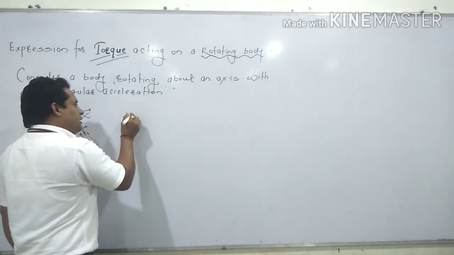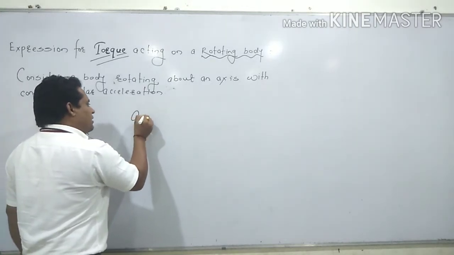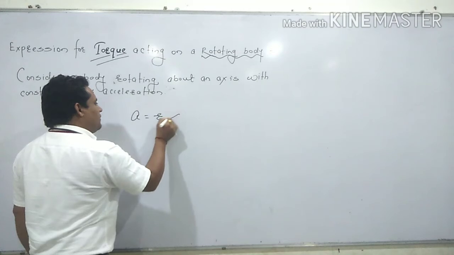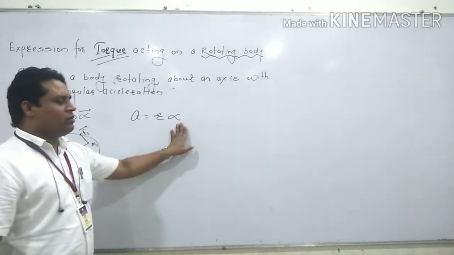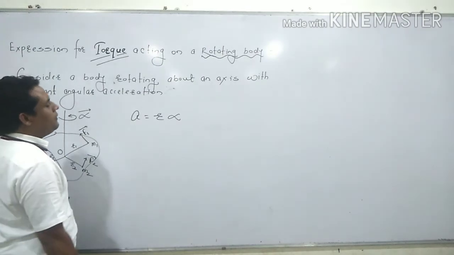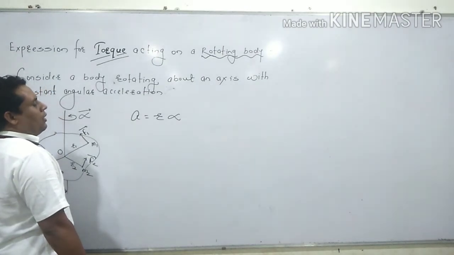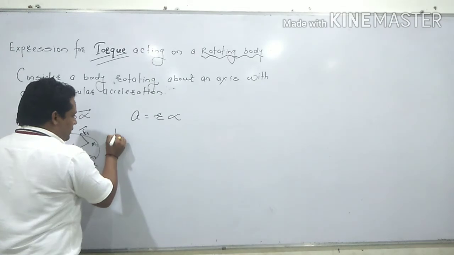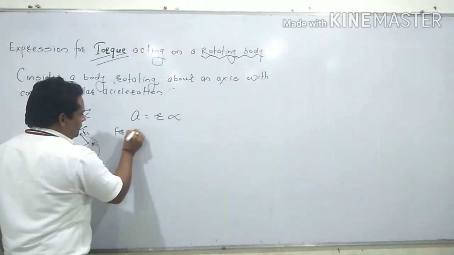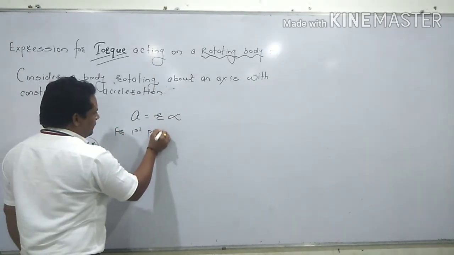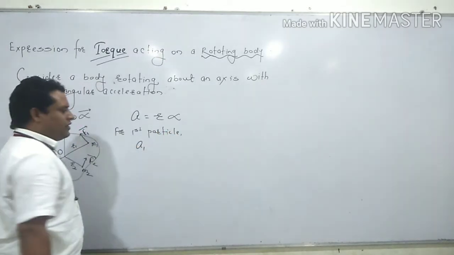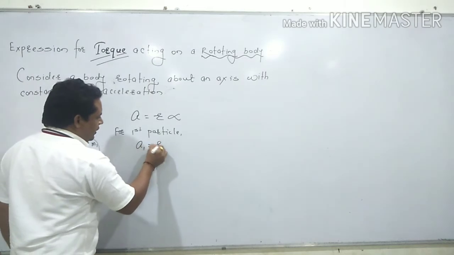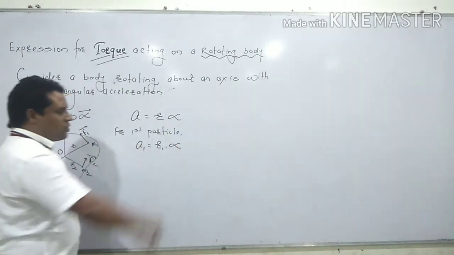We know linear acceleration a is equal to r alpha. This is the formula which shows the relation between linear acceleration and angular acceleration. Now for the first particle, acceleration is a1, distance is r1, but alpha is constant.